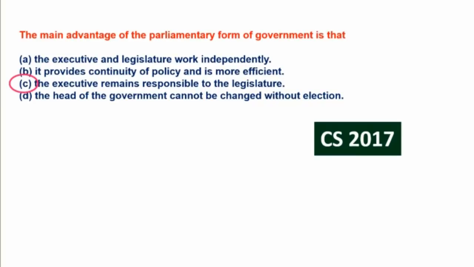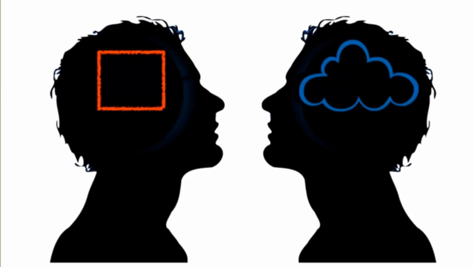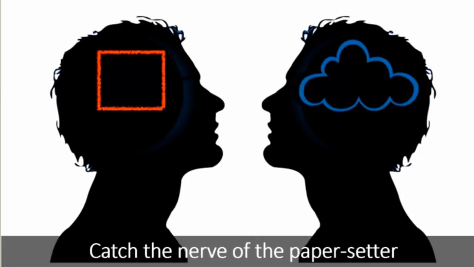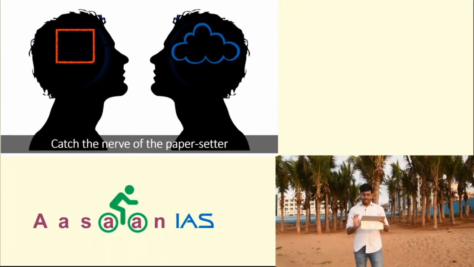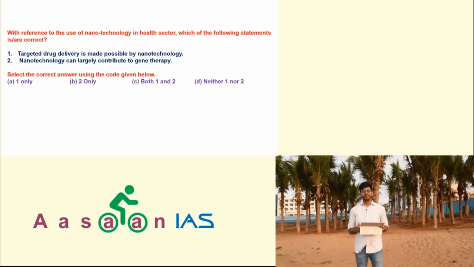You have another great benefit of solving these previous papers. That is, you can catch the nerve of the paper setter. How? I will explain with the help of an example. Take this question asked in 2015. I have also explained this question in the video, understand the nature of UPSC exam. Question is, with reference to the use of nanotechnology in health sector, which of the following statements is correct? 1. Targeted drug delivery is made possible by nanotechnology. 2. Nanotechnology can largely contribute to gene therapy.